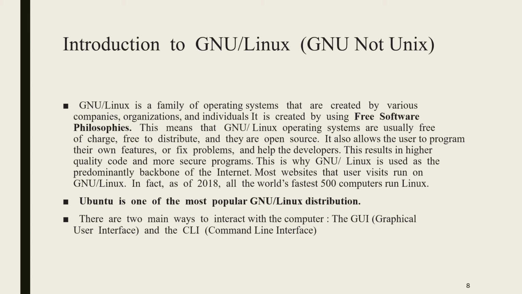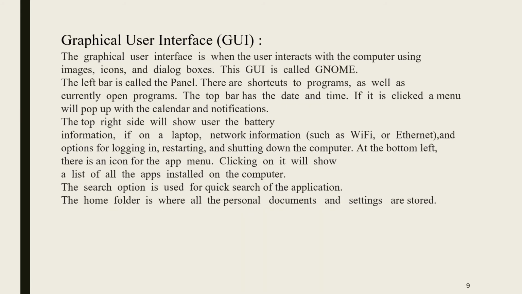There are two main ways to interact with the computer. The first one is GUI, that is graphical user interface, and the second one is CLI, that is command line interface. So these are the two backbones of the Linux operating system. The graphical user interface is when the user interacts with the computer using images, icons, and dialog boxes.